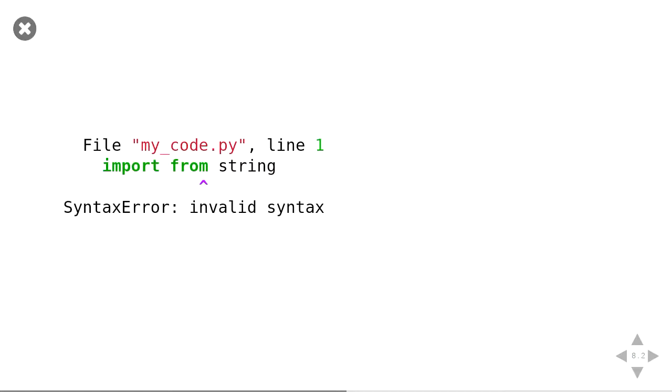And so in this case, we'll try importing. We run import from, and Python, as it's reading, will say, hold on a minute, from doesn't come after import. It needs something else instead. And so it'll stop and say, I can't read this anymore. And then again, above, we've got the file that this bit of code was running in and the line that the code was in that file.